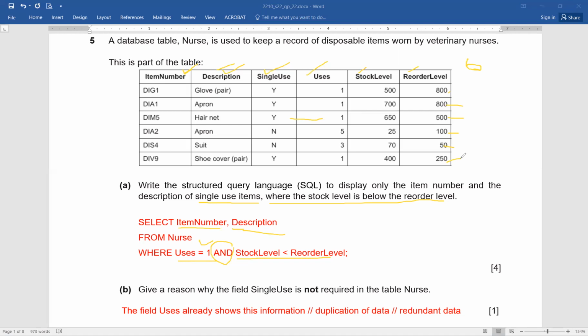Definitely item number, because that is storing the unique values. You can see that none of the values are repeated. Okay? And the data type for item number. What is the data type for item number? Okay, that's wonderful. Alphanumeric, fine. By the way, we are not going to write string. You can write down either text or alphanumeric. So in this manner, you can prepare all the questions in the same manner for practice of a database.